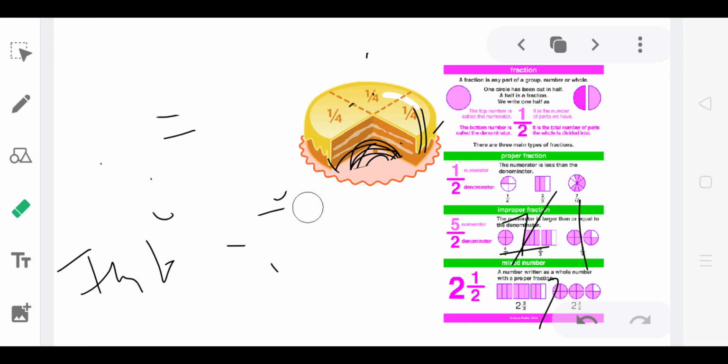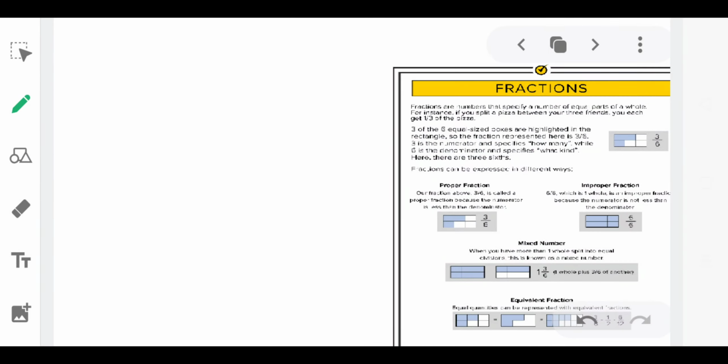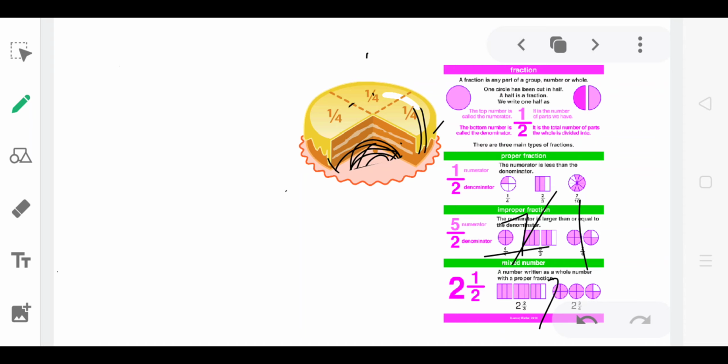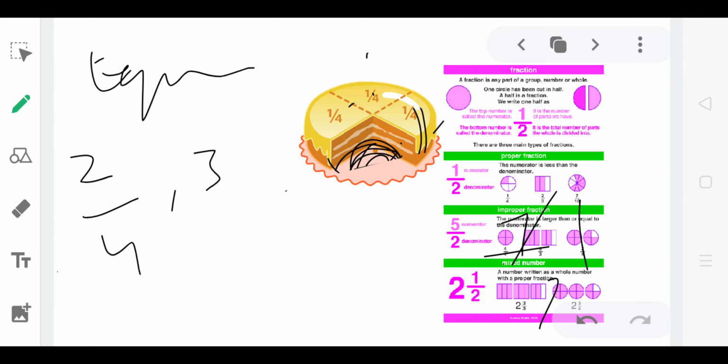What is the equivalent fraction? Look here. Equivalent fraction is nothing but when you have 2/4 and 3/6 and 4/8.